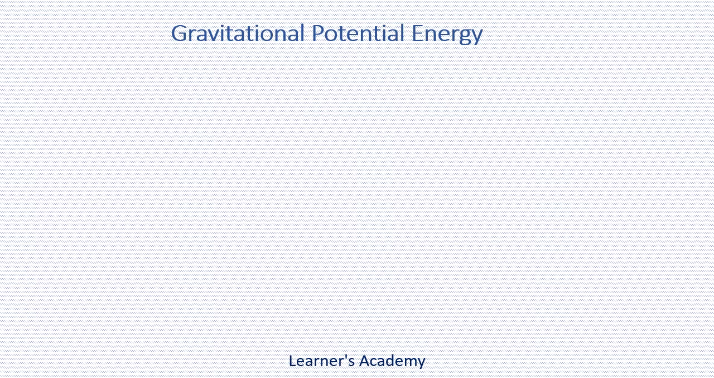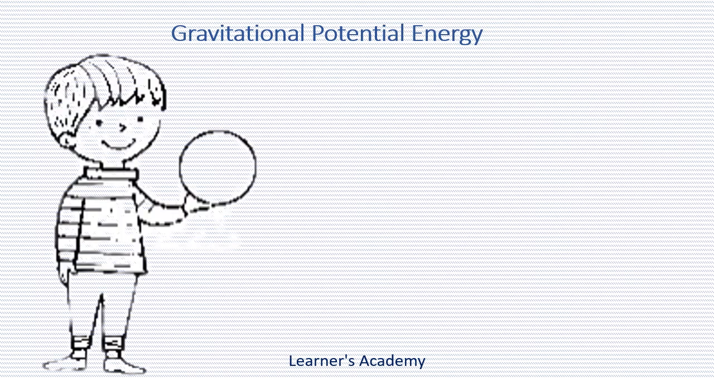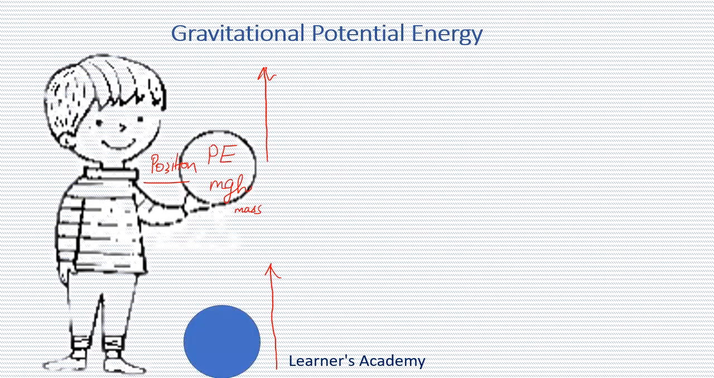Let's talk about gravitational potential energy. The energy stored in an object because of its position or state is called potential energy. As we go up, the potential energy increases because the height increases. Potential energy is given by the formula mgh, where m is the mass of the object at a height h, and on the ground potential energy is 0.